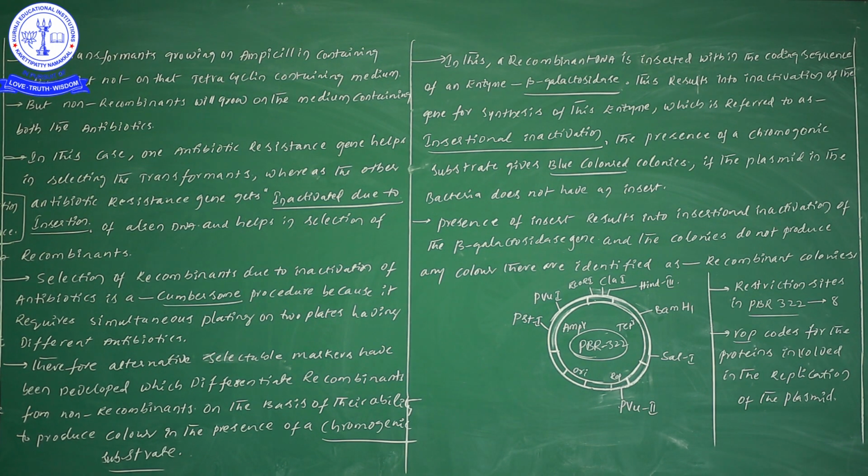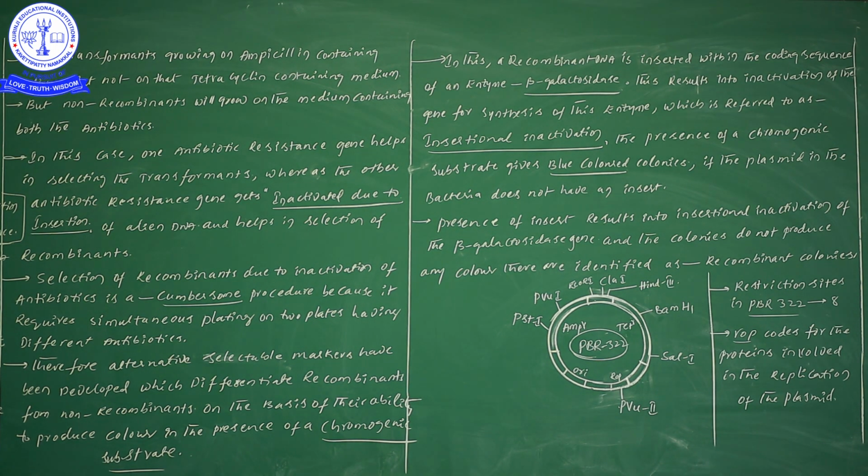By growing this particular pBR322 in a particular medium. Suppose you keep this pBR322 plasmid in ampicillin-containing medium, ampicillin also being an antibiotic. Then definitely this plasmid will grow.